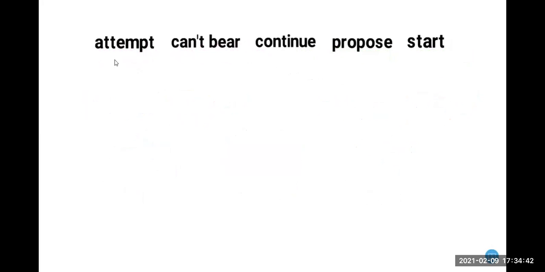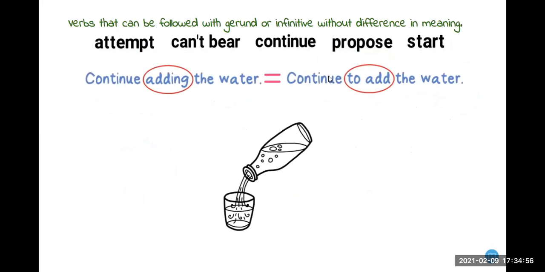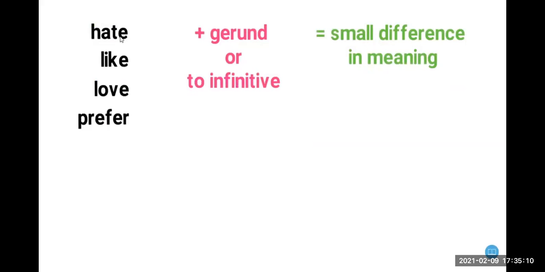And these are some other verbs that we can use. Okay, it says verbs that can be followed with gerunds or infinitive without difference in the meaning. Okay, so we can use both. For example, continue adding the water or continue to add the water. So we can use both and the meaning is exactly the same. Okay, we can use hate, like, love, or prefer with a small difference in the meaning. Okay, we can use both, with gerund or with infinitive.